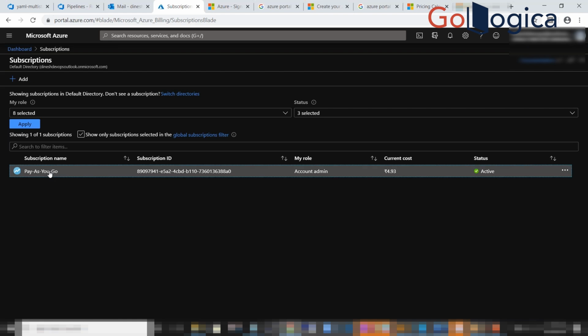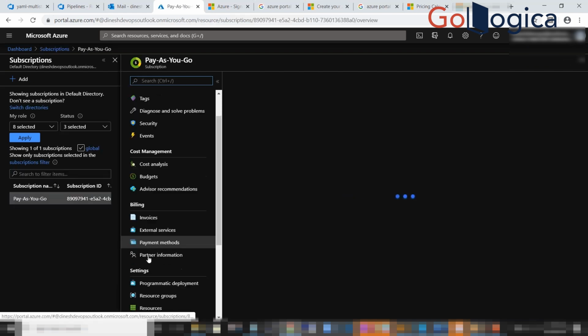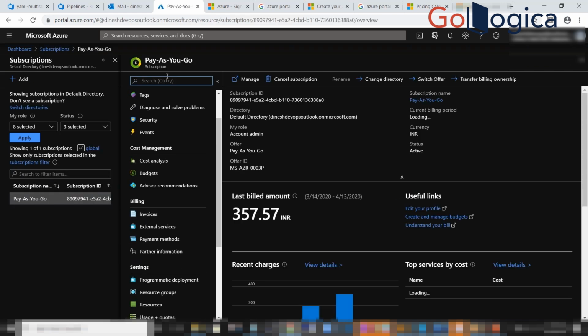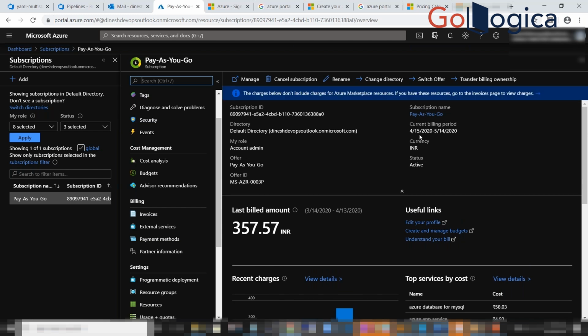For example, I'll show that here. If you see in the subscription page, my currency is INR. If you're using dollars, it'll be mentioned as dollar or pounds. So it's up to you. Whenever you're creating an Azure account, at that time you provide card details and choose whether you want to go with INR, pounds or dollars. And if you see, this is my billing period, 15th of April to 14th of May. So every month, this is the duration I'll be using.